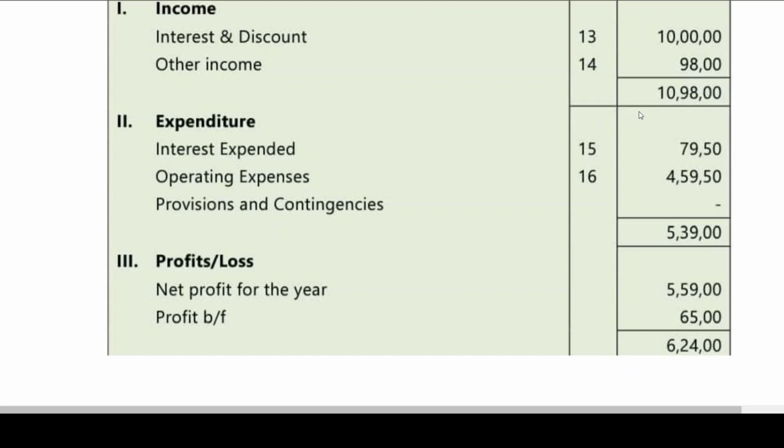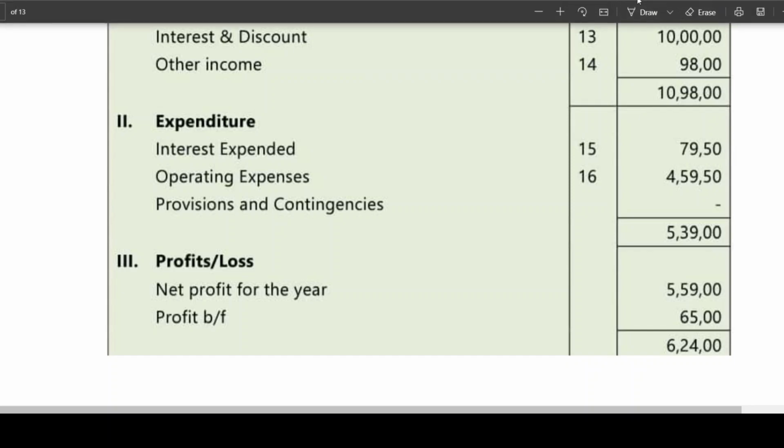How much are you getting? 1098 minus 539, 559. It's 559. How did you get this 559?